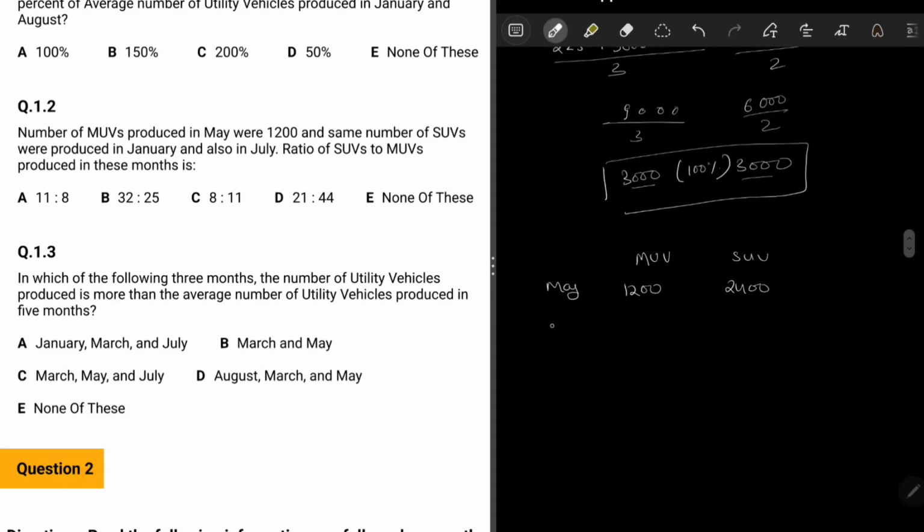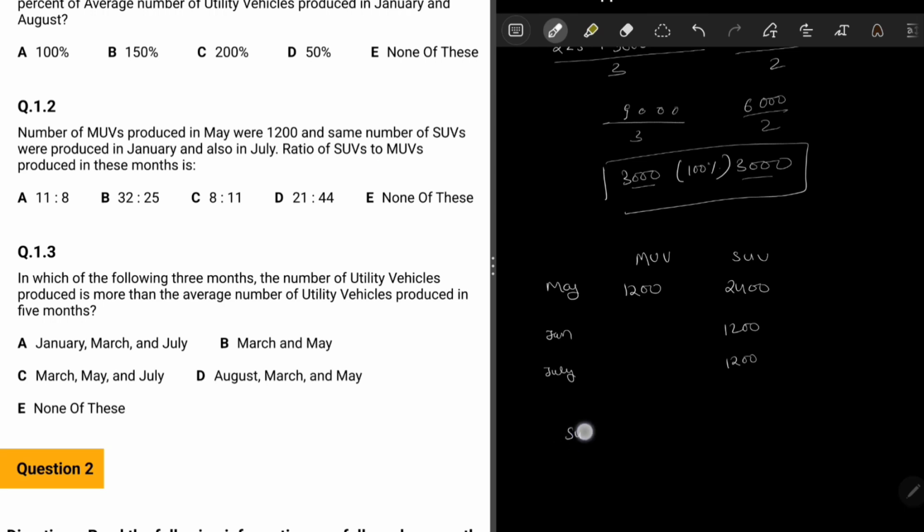Similarly, what's written in the question is that the same number of SUVs were produced in January, and also in July, the number of SUVs was 1200.